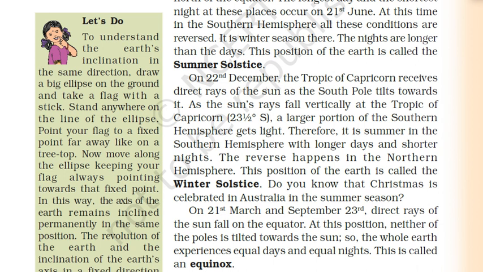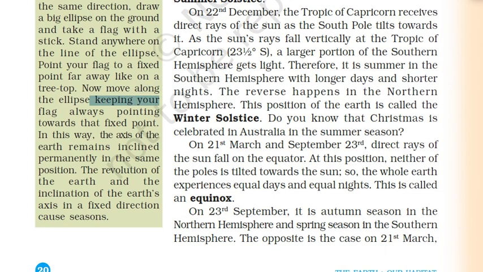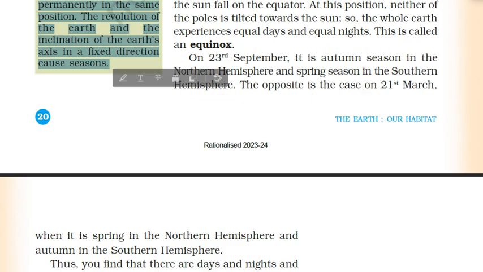Let's do this. To understand the Earth's inclination in the same direction, draw a big ellipse on the ground and take a flag with a stick. Stand anywhere on the line of the ellipse. Point your flag to a fixed point far away, like a treetop. Now move along the ellipse, keeping your flag pointing towards that fixed point. In this way, the axis of the Earth remains inclined permanently in the same position. The revolution of the Earth and the inclination of the Earth's axis in a fixed direction cause seasons.